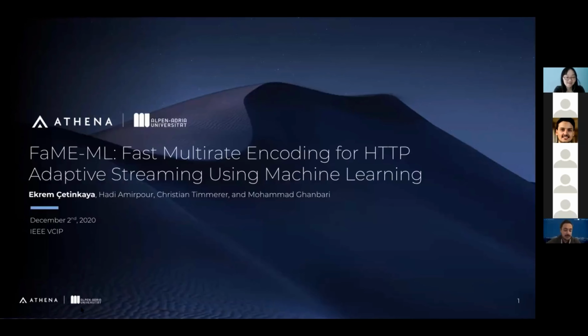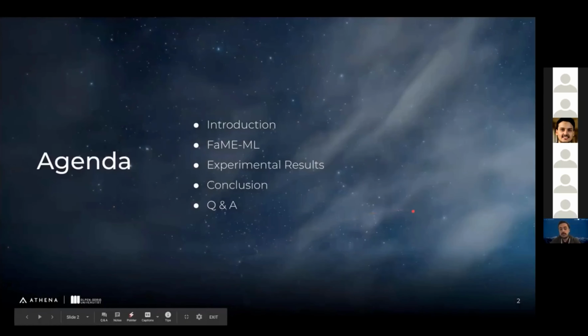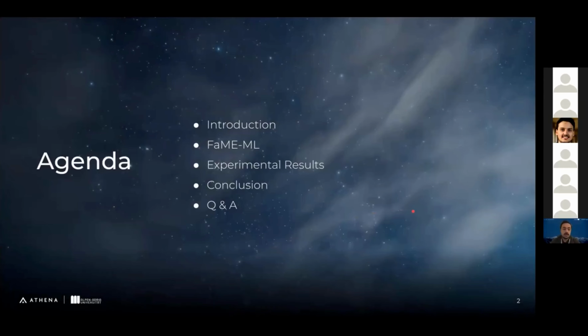So, hello everyone. Today I will be talking about our paper, FaME-ML, fast multirate encoding for HTTP adaptive streaming using machine learning. The agenda will look like this: I will first start with the introduction about the topics we covered in this paper, and then I will talk about our method FaME-ML, and then follow it up with our experimental results, and then conclude the presentation.